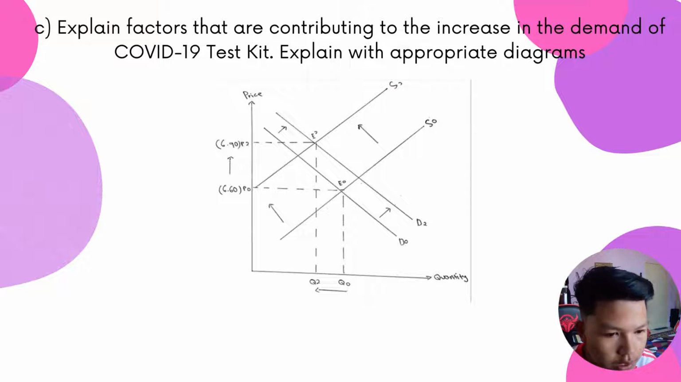So the next question is question C, which is, explain factors that are contributing to the increase in demand of COVID-19 test kits. Explain with appropriate diagrams. So this is the graph for question C, as you can see. The explanation will be in the next slide.